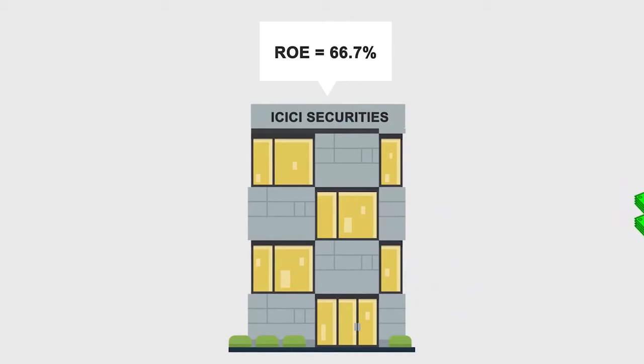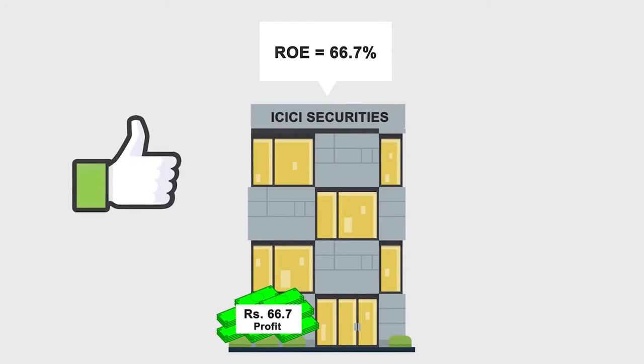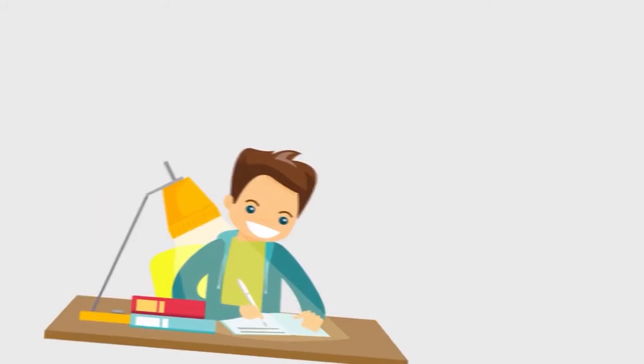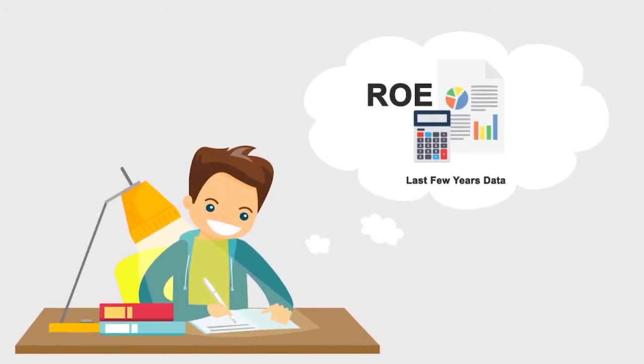This means ICICI Securities earned a profit of Rs 66 on using Rs 100 of the shareholders' equity. This is a very good figure. Here too, there is no point in checking the ROE for only 1 year. You have to check the ROE for at least the last 5 years. You will have to check whether the management has consistently made good utilization of shareholders' equity or not.